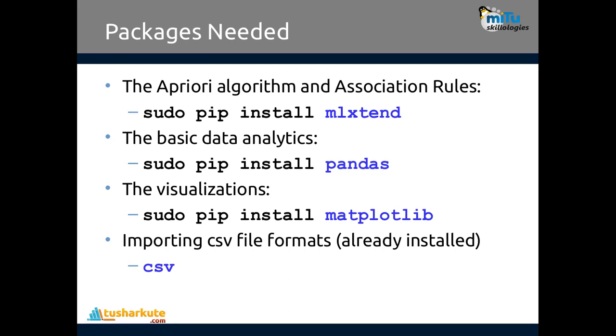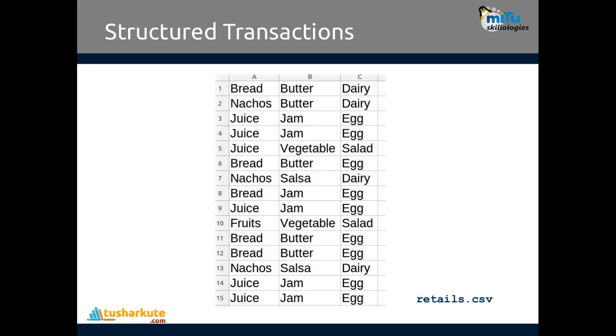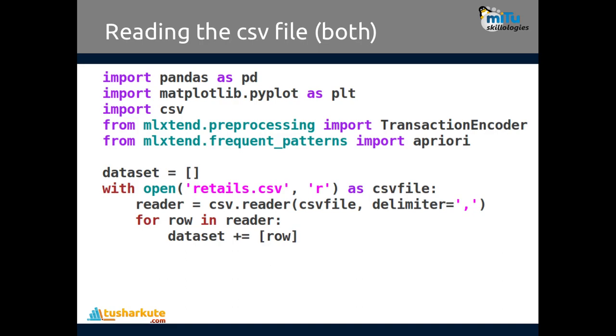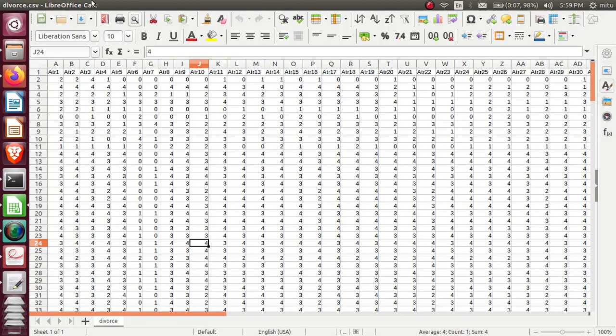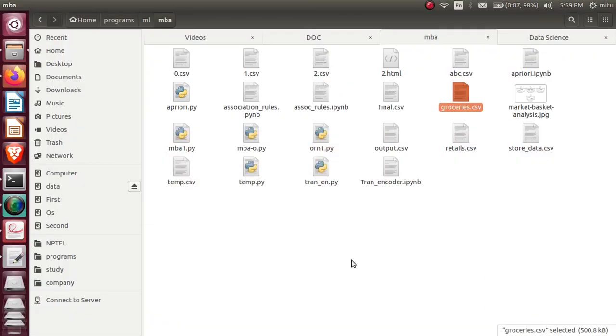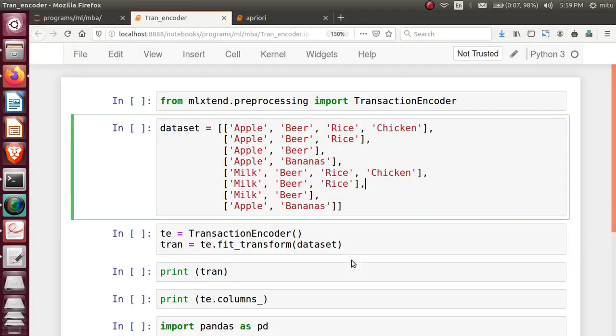Now, let's see: this is a structured transaction, and this is a non-structured transaction. Structured transactions are easy to identify, but we'll focus on the non-structured transactions. This file, groceries.csv, contains more than 9,800 entries, by which we can find the association rules and how these items are connected together. Before actually performing these operations, I want to go through a small pre-processing technique required here.